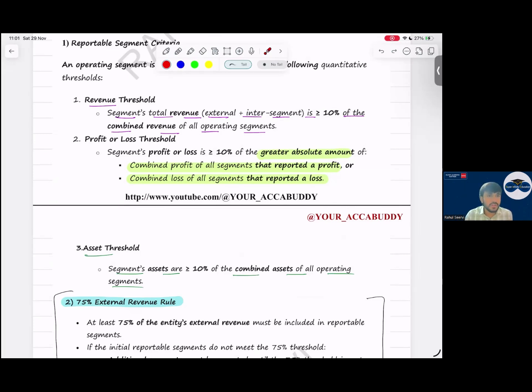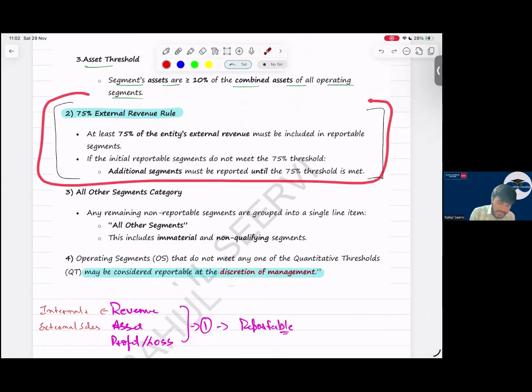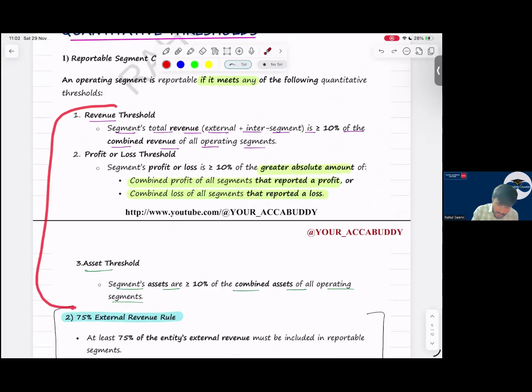Simple. So the segment's profit or loss is equal to or more than 10% of the greater absolute amount of the combined profit of all these segments and the combined loss of all these segments. Yes, sir. Then what is the one more important rule? The examiner has mentioned that whenever we give this question, many students ignore this 75 percentage rule. Now, should all the conditions be met or any one? All the three should be met or any one?